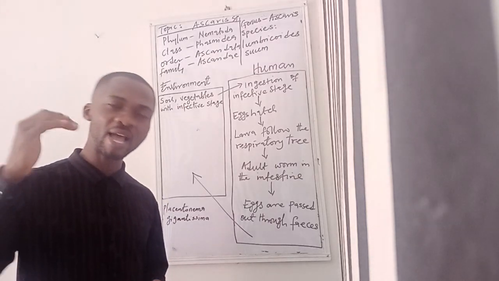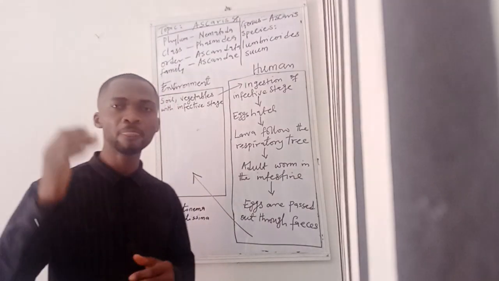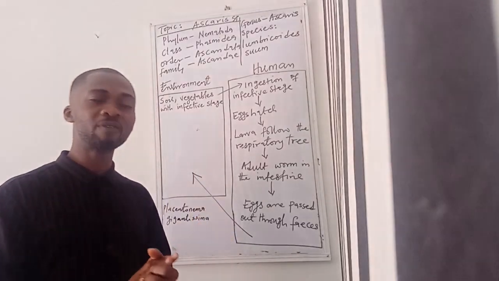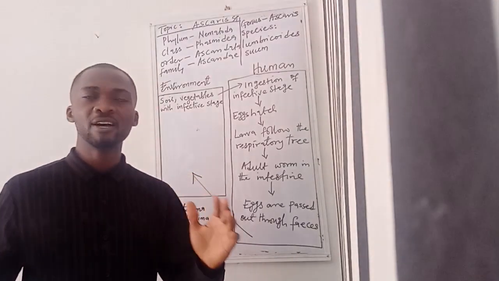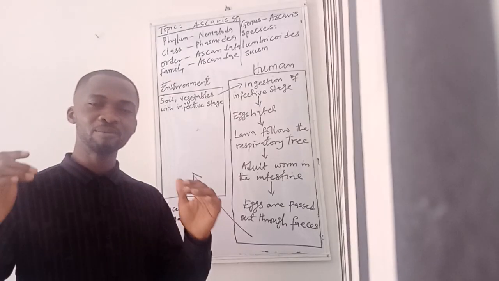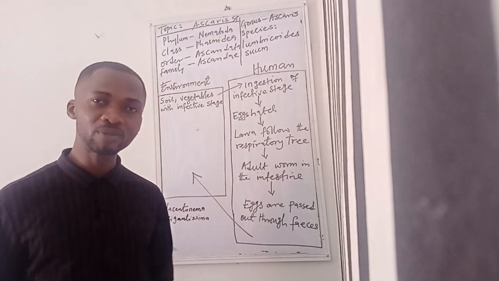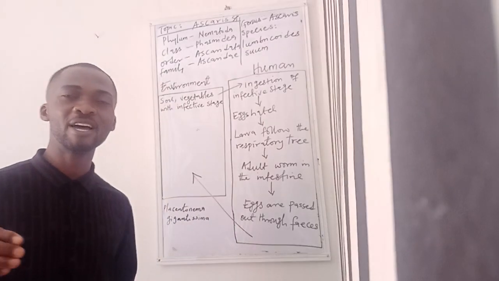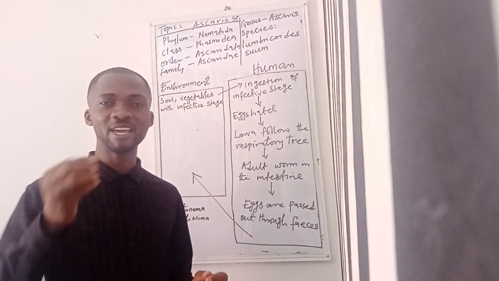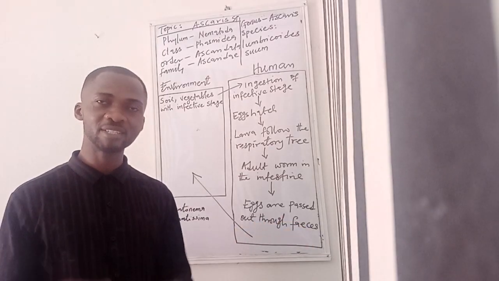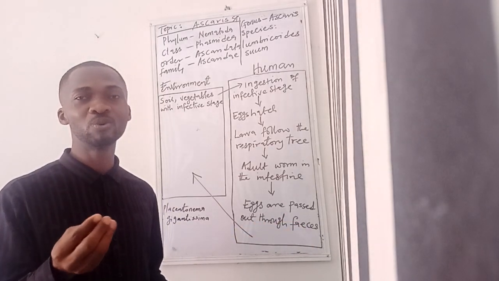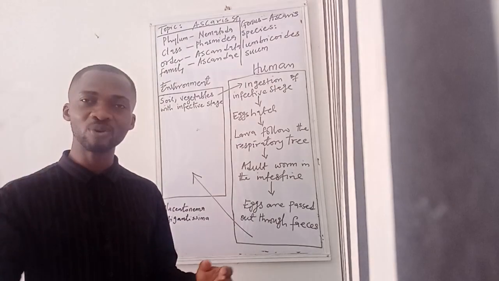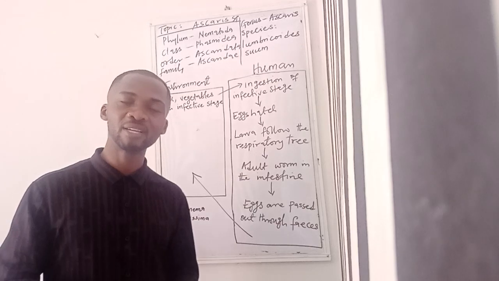That is ascariasis. So, prevention and control, as I've said: food should be covered properly. If you go to the toilet, make sure you wash your hands when you're back. Children should be discouraged from playing on the ground with their hands. There are also people who lick their hands after going to the toilet without washing properly.